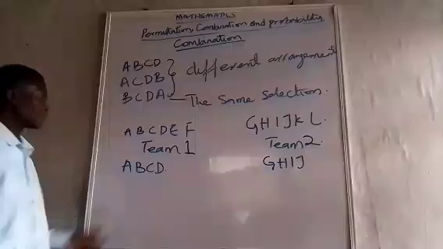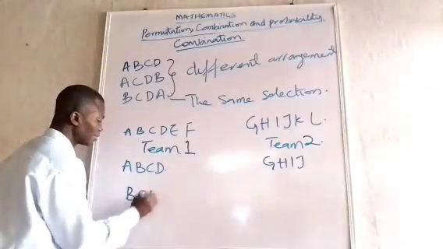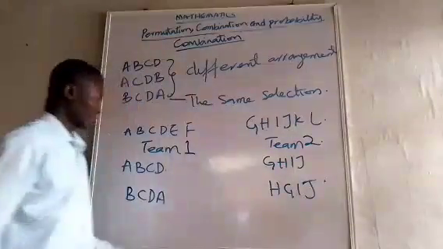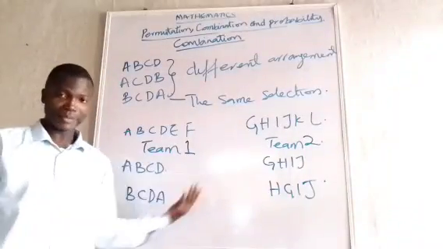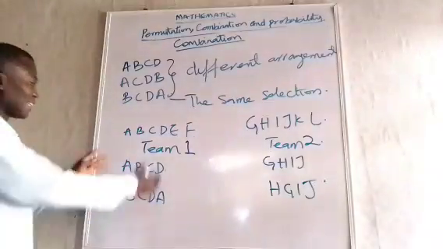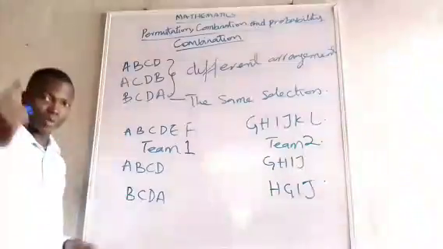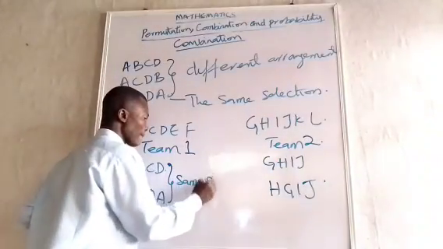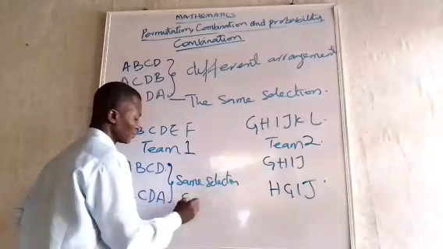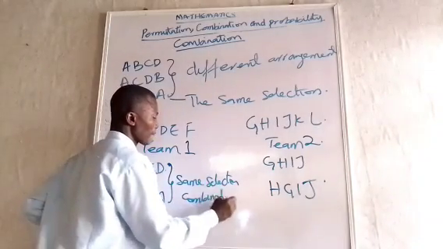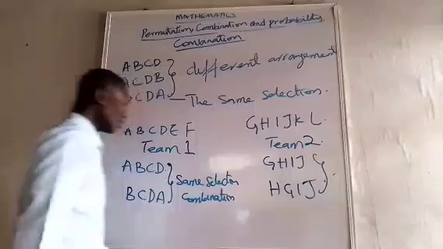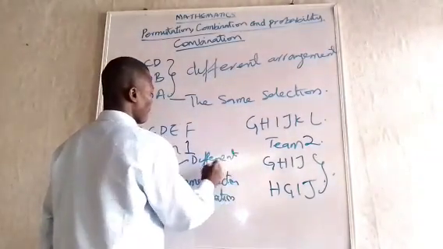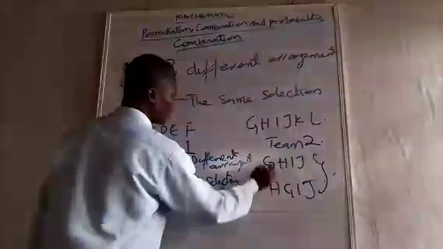If I say, okay, from this place I want to select B, C, D, A, and this one decides to select H, G, I, J, it's the same thing, the same set of people playing against each other. So this is selection. All of this we have here is one selection. All this one and this one, same selection or combination. Same here too, but different arrangements.